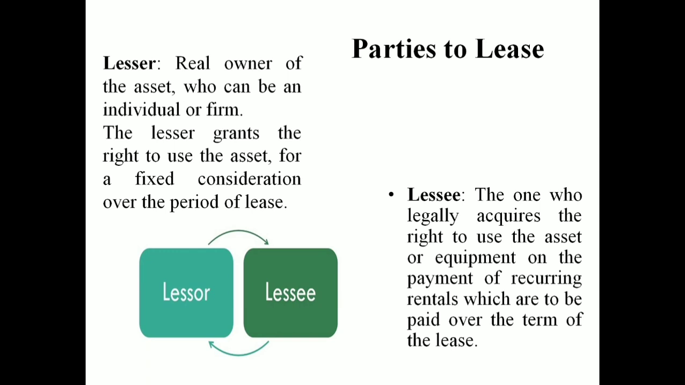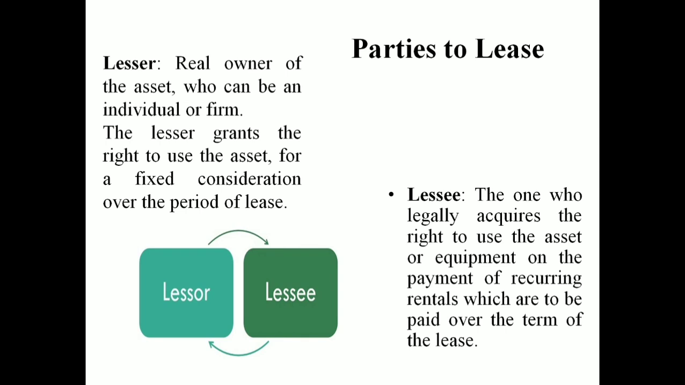There will be these two parties, the lessor and the lessee. So, these are the two important parties for leasing. The lessor is the actual owner of the particular asset, who may be an individual or a firm. The lessor grants the right to use the asset for a fixed consideration over a period of lease.